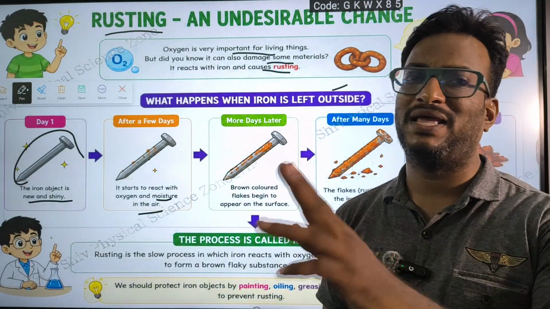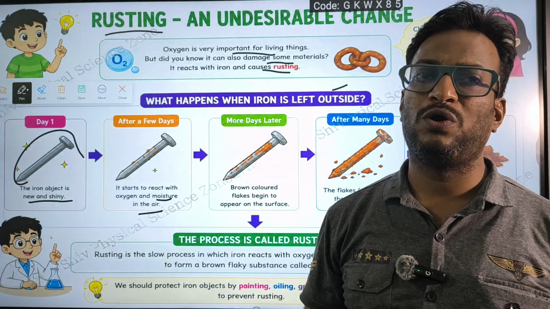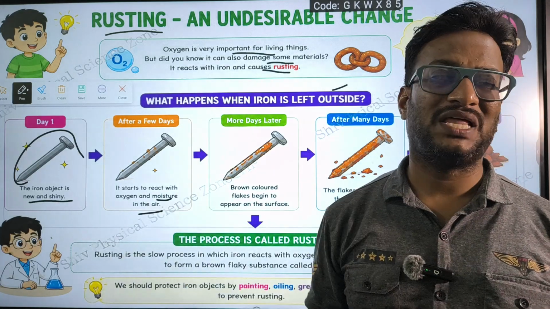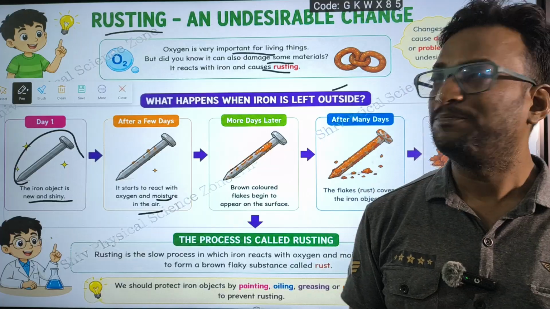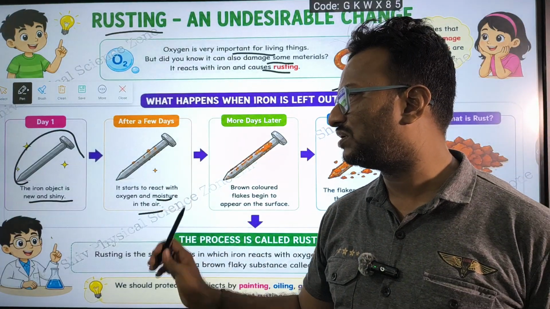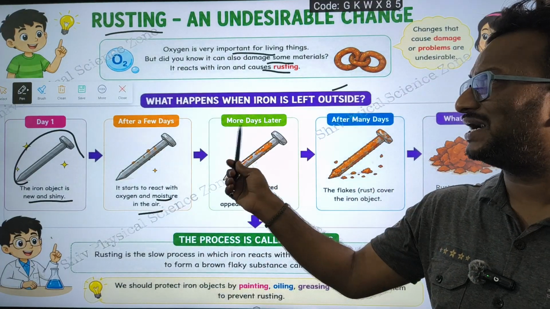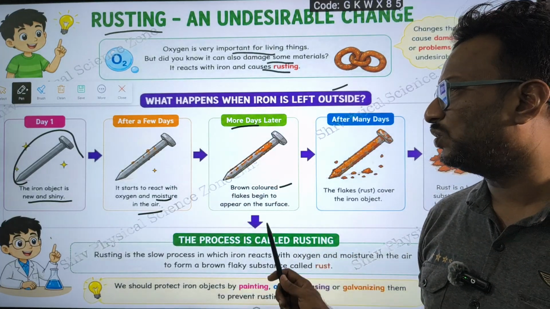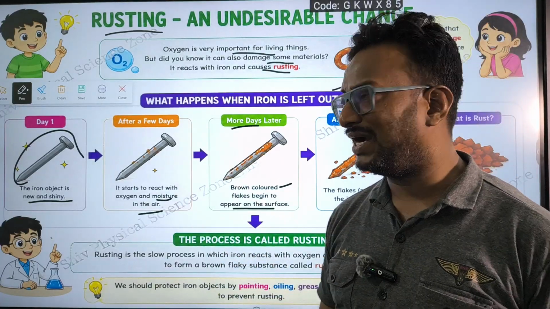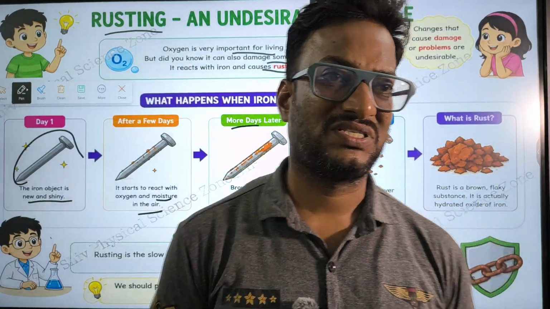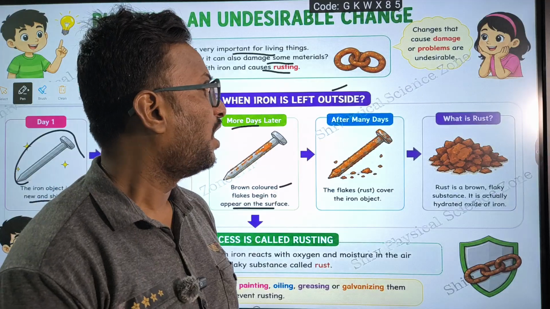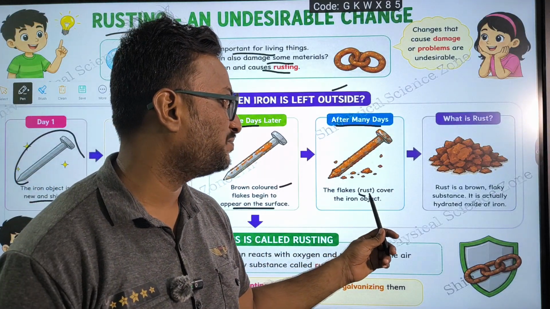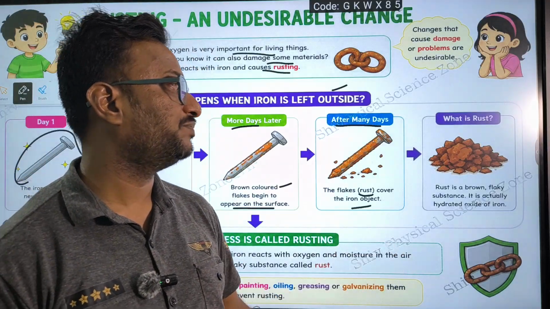If you keep the iron nail on a window, near the window, or any other place, what happens? It starts rusting. After 10 to 15 days, it converts into brown color flakes that begin to appear on the surface. After many days, around 2 to 3 months, the flakes, meaning rust, cover the iron object.